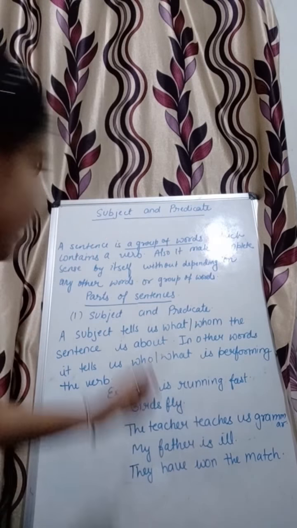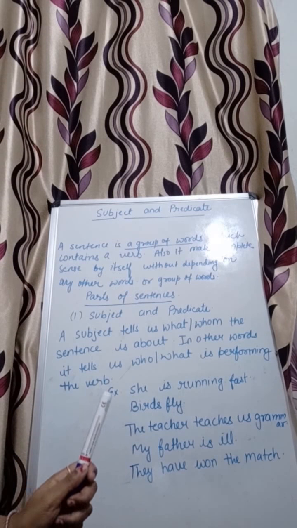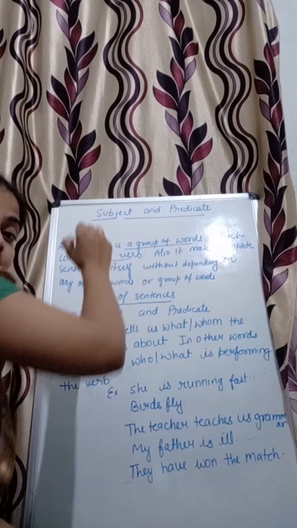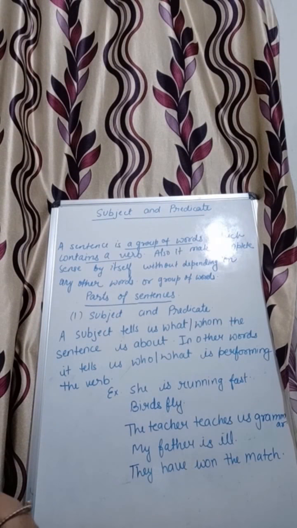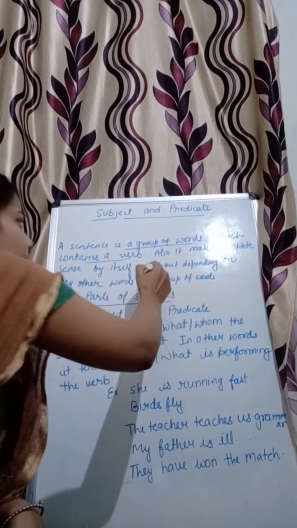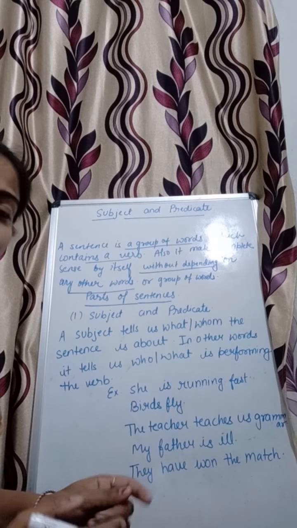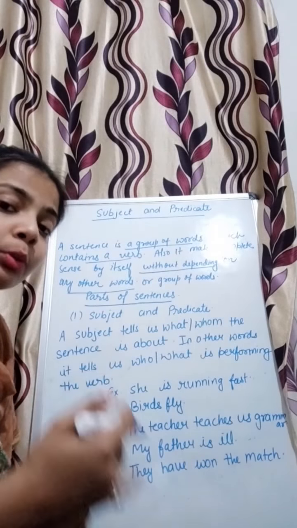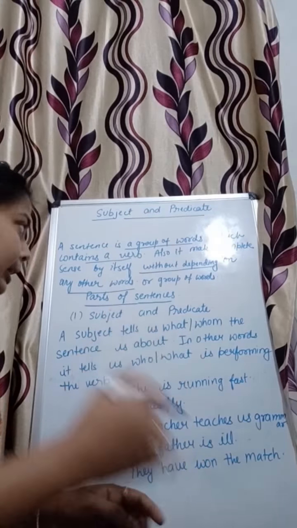Means that a sentence is a collection of words which contains a verb, and also it makes complete sense by itself without depending on any other word. Means once a set of words is completed, it does not need anything extra to make it complete.